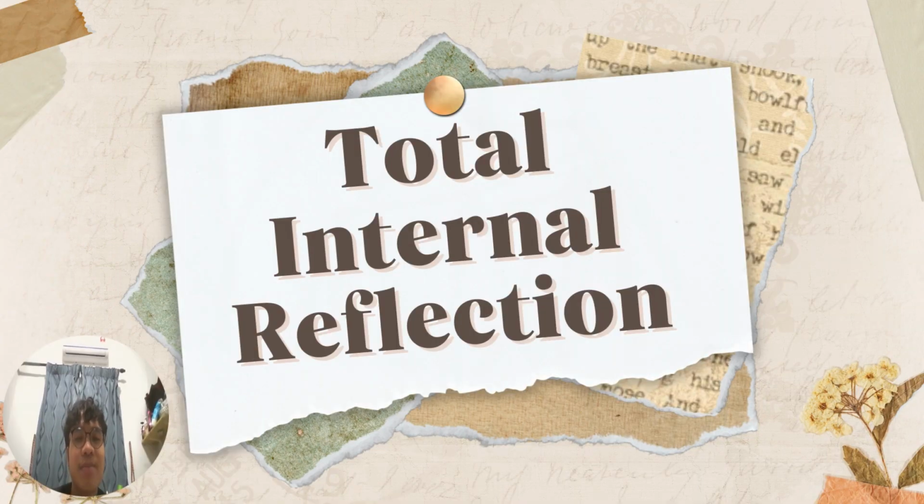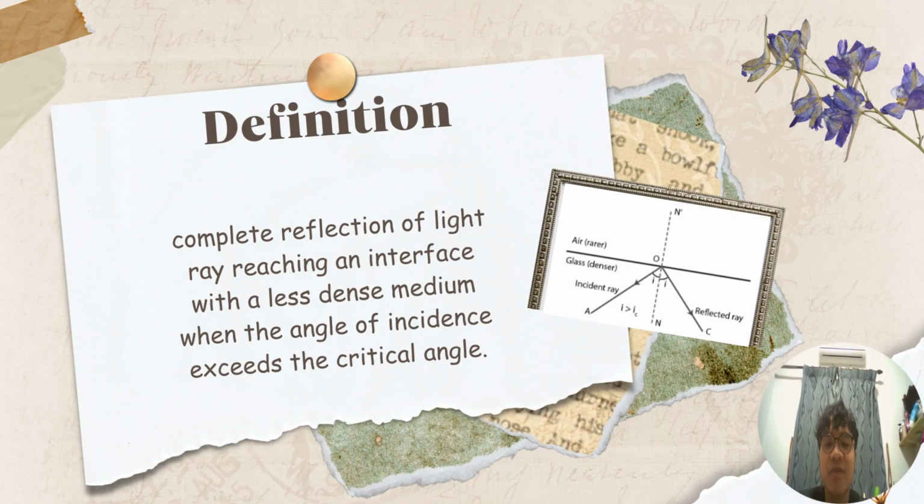Okay, so dah habis dengan kita punya basics of total internal refraction. Now is the real part. Kita akan belajar about total internal refraction. Definition of total internal refraction: complete refraction of light ray reaching an interface with a less dense medium when the angle of incidence exceed the critical angle.